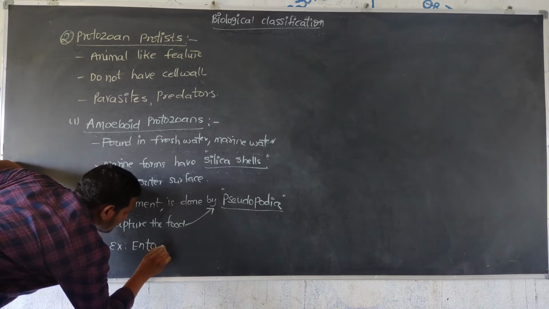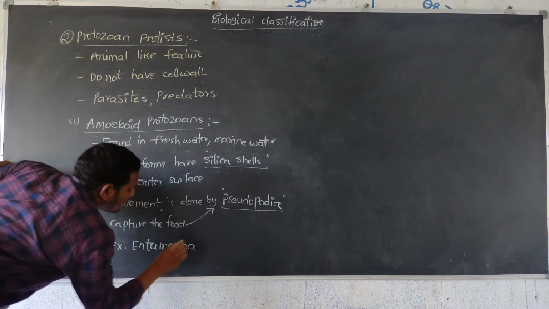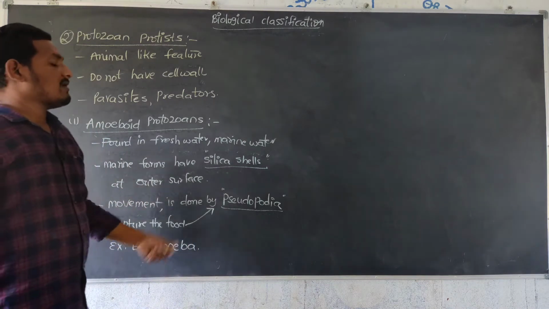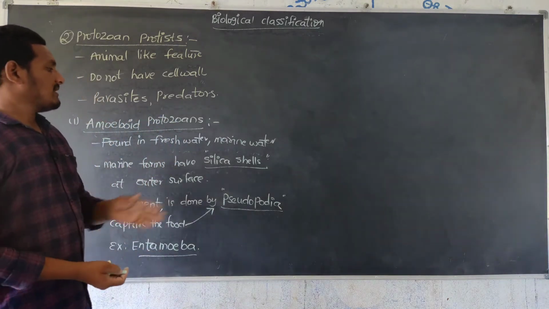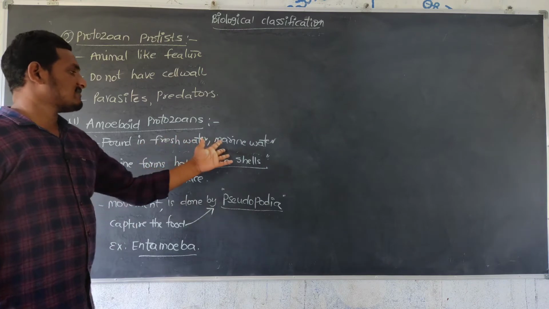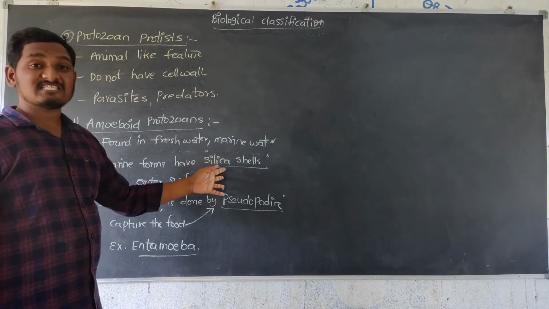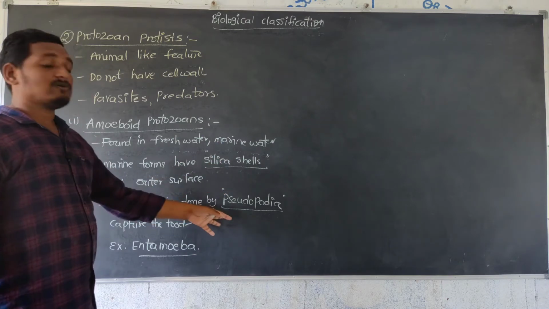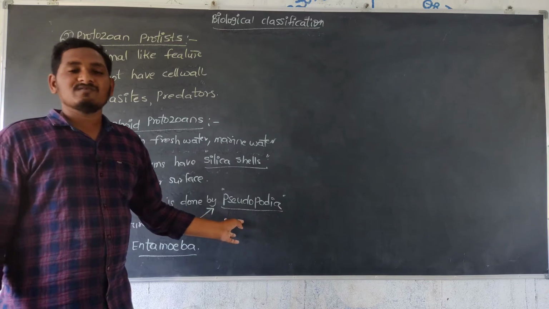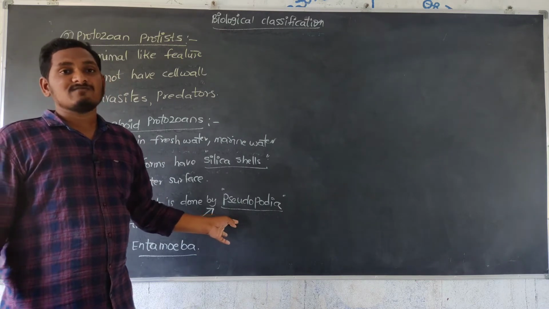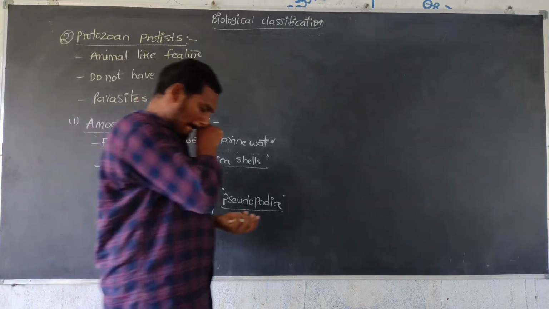Example, Entamoeba histolytica is the example for amoeboid protist. Entamoeba is mainly found in fresh water as well as marine water. In the marine organisms, they have silica shells on the outer side. Next, they have pseudopodia. Pseudopodia are false feet which help in movement of the body as well as capturing of the food. The best example is Entamoeba.